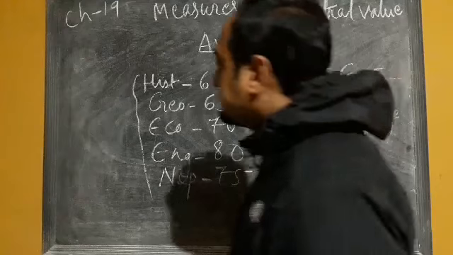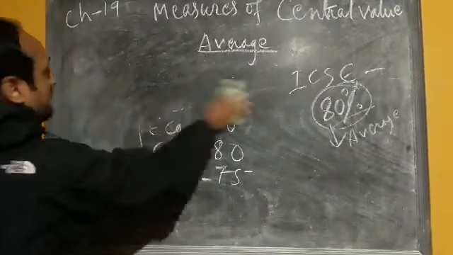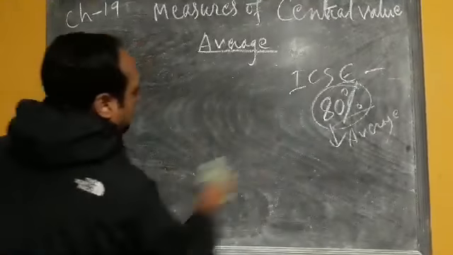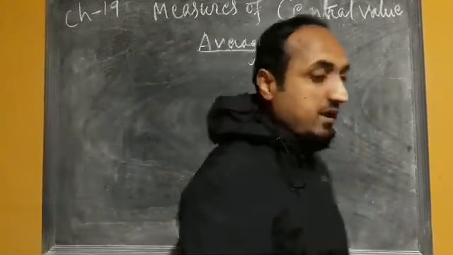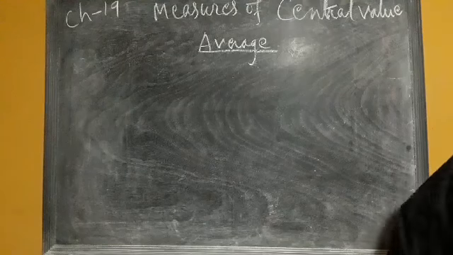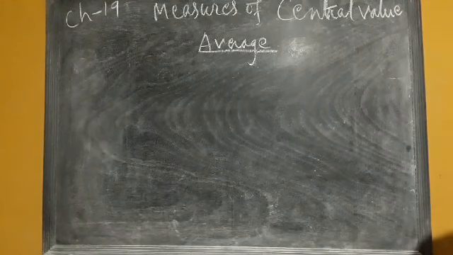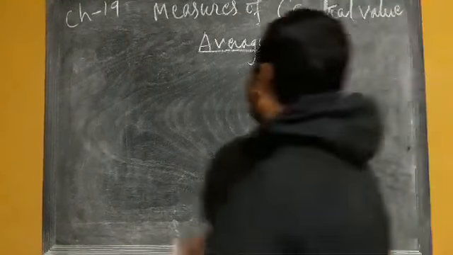Now this average is of two types. One is called mathematical average and the other one is called positional average.